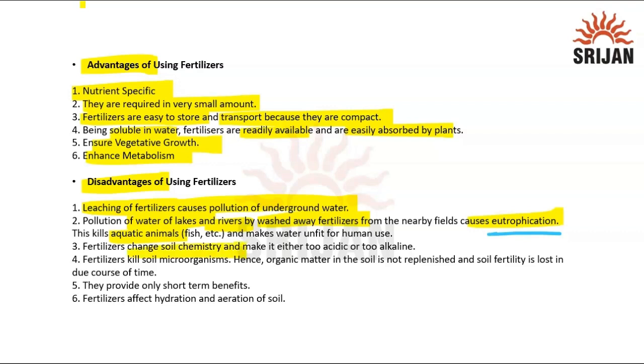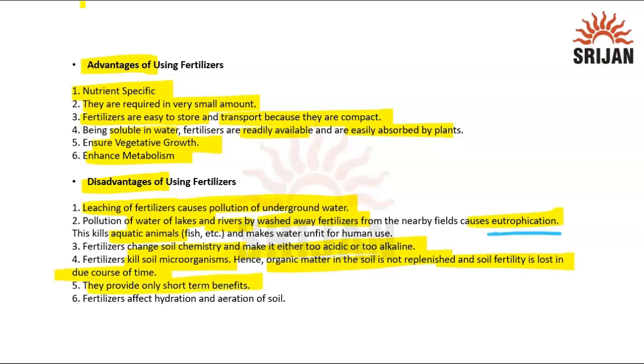Fertilizers change the soil chemistry and make it either too acidic or too alkaline if you are not using them properly, if you are adding too much into the soil, and adding them on a regular basis. They kill the soil microorganisms as well, because again there are so many unnecessary nutrients which can cause toxicity, which leads to a hypertonic or hypotonic condition and causes damage to the soil. Hence organic matter in the soil is not replenished properly, which leads to the loss of fertility of the soil in due course of time.